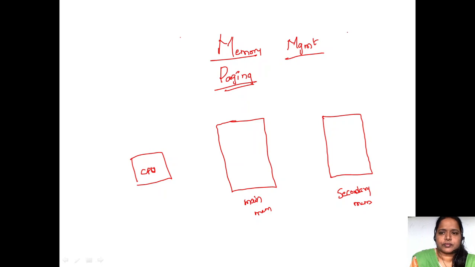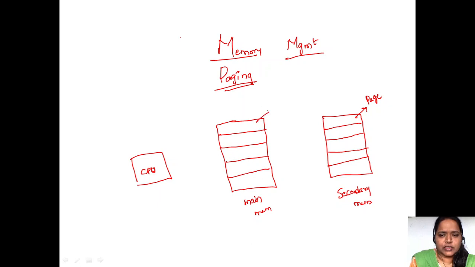So what I am telling you is that this secondary memory is divided into pages. Each block we call a page, and the main memory is divided into equal size blocks called frames. Each one we call a frame.